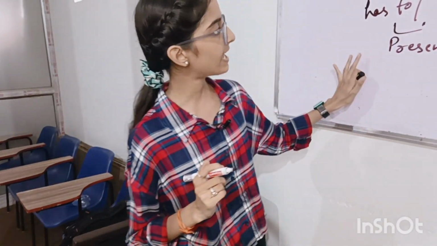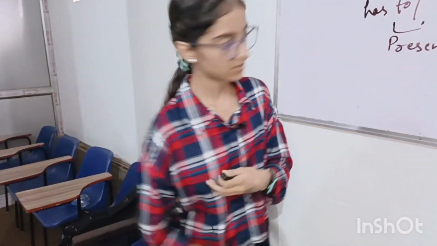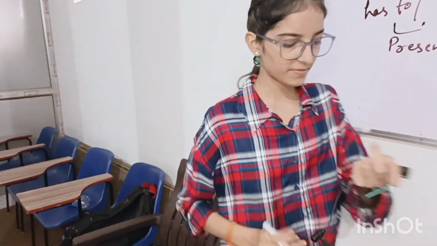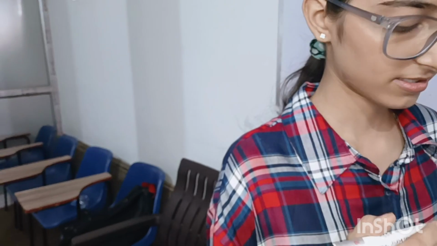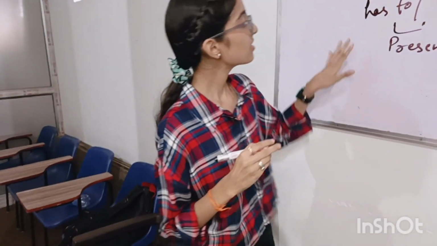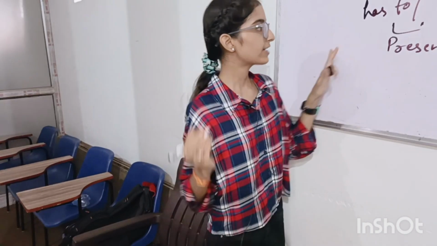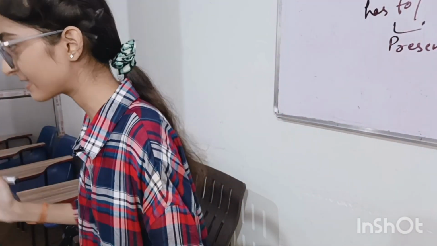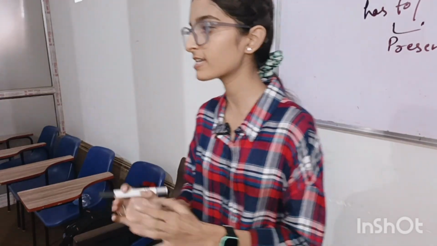Now come to where we use has to and have to. Has to is used when our subject... Everyone knows about subject? No, ma'am. Okay, subject is who is running the sentence. Okay, who is running the sentence is subject.